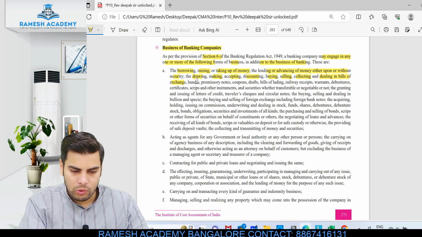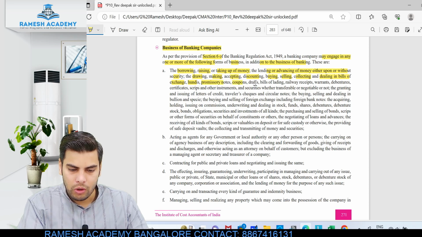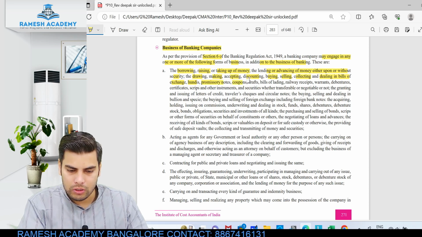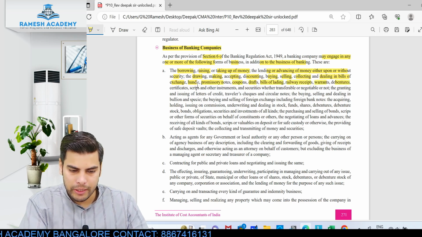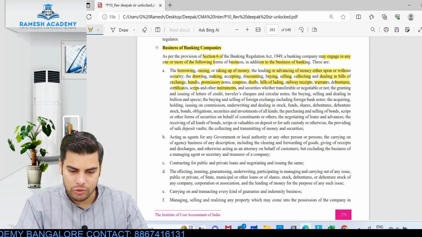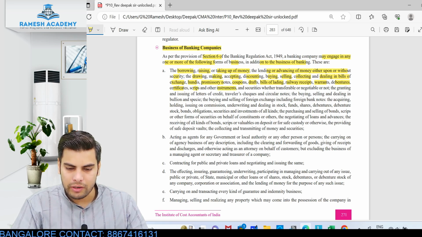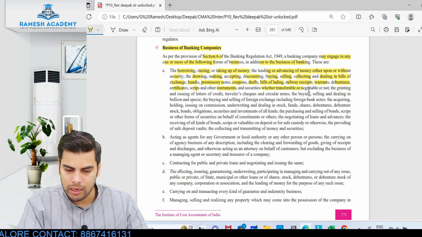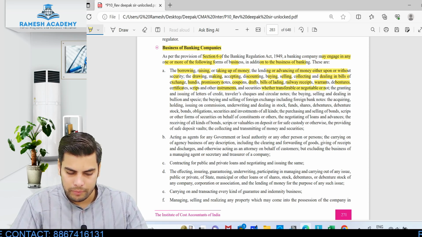Okay, so it is not only the bills of exchange but also other negotiable instruments like hundis, promissory notes, coupons, like zero coupon bonds, drafts, bills of lading, railway receipts, warrants, debentures, certificates, scripts and other instruments and securities, whether transferable or negotiable or not. Doesn't matter whether they are negotiable instruments or not.